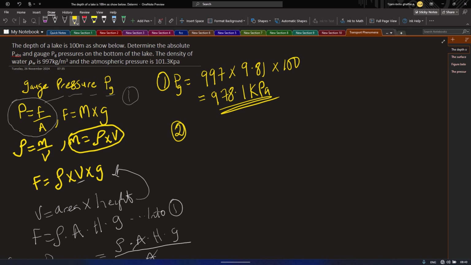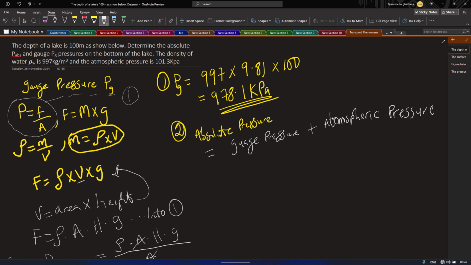Then second, now let's solve for our absolute pressure. Take note that our absolute pressure is equal to gauge pressure plus atmospheric pressure, and our atmospheric pressure is constant, which is 101.3 kilopascal.